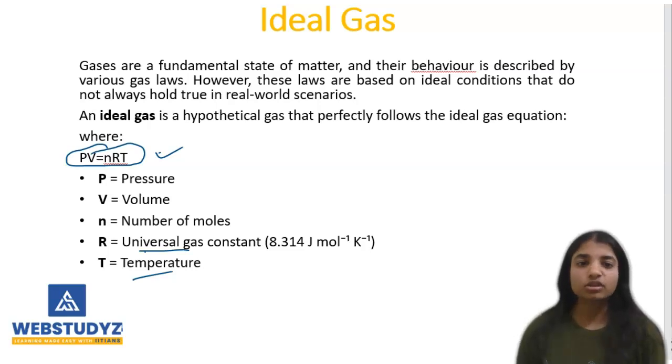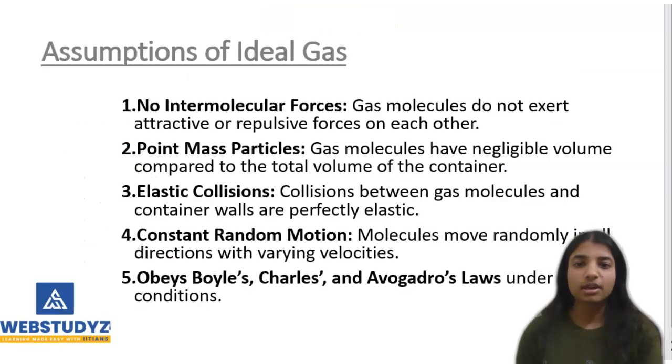For a gas to be considered ideal, it must satisfy the following conditions. First is no intermolecular forces: gas molecules do not attract or repel each other. Next is the point mass particle: the volume of an individual gas molecule is negligible compared to the container's volume. Next is the elastic collision: molecules collide with each other and the container walls without losing energy.